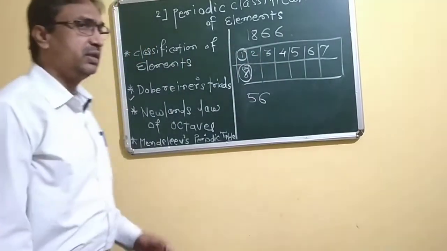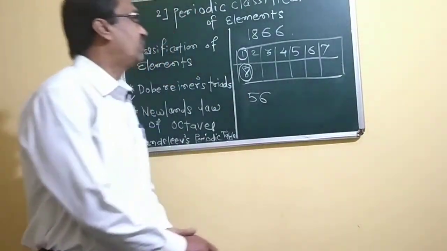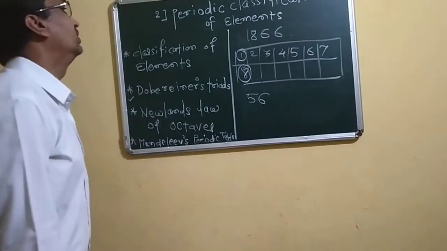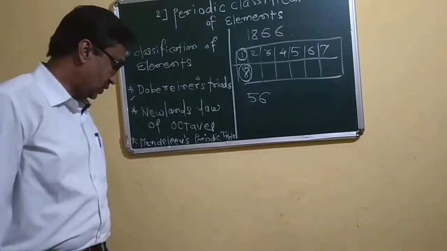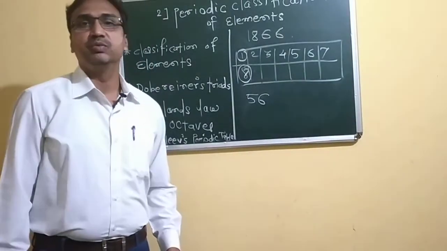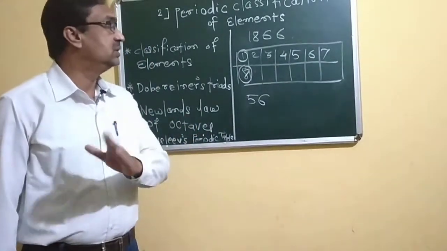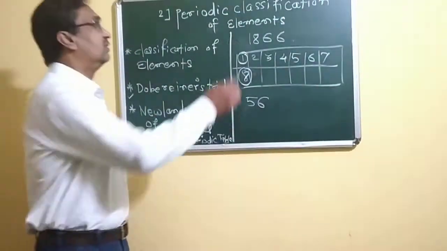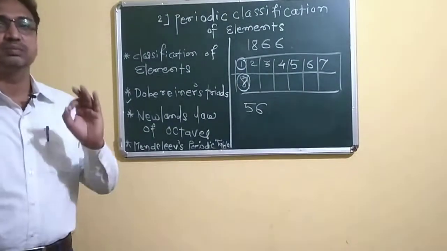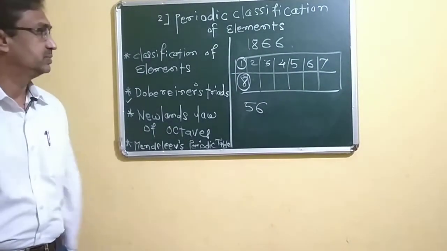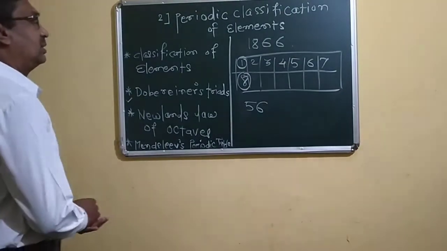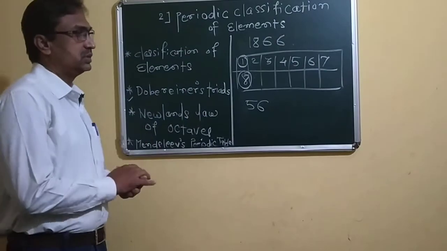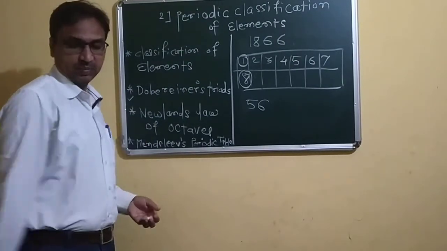In this way, he found that just like sa re ga ma pa da ni sa, the music notes we have in our Indian music, once again sa. In this way, the first and the eighth element have the same chemical properties. By doing that, in Newlands' law of octaves, some limitations were found at that time.